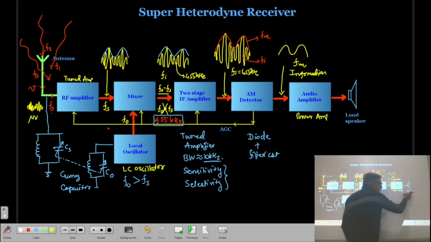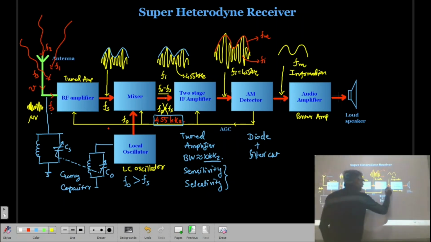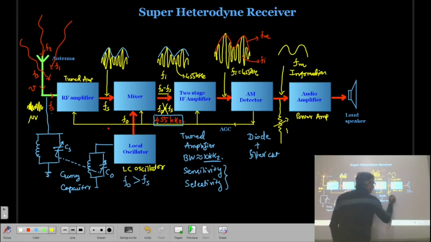Now to increase or decrease the intensity of the sound, at the input of the audio amplifier we can put a potentiometer which will work as a volume control.